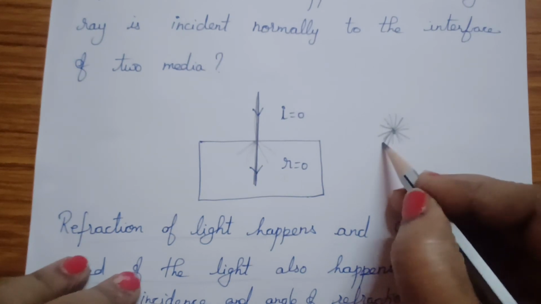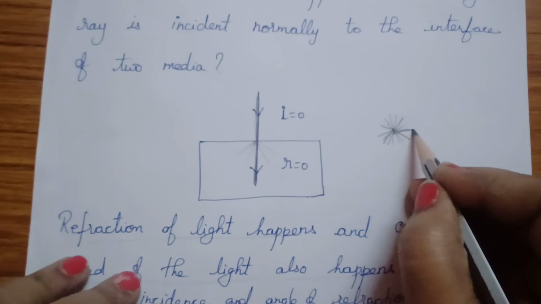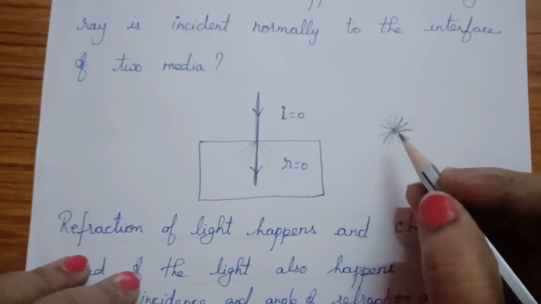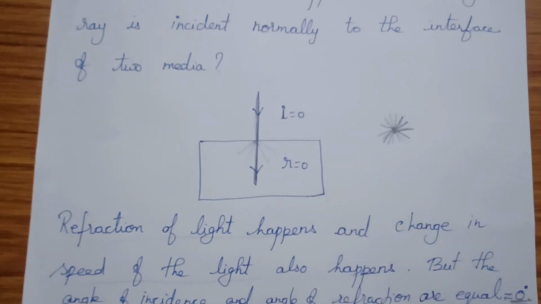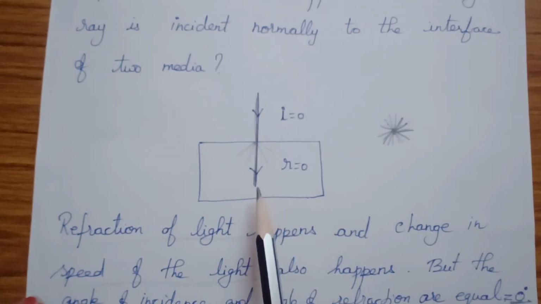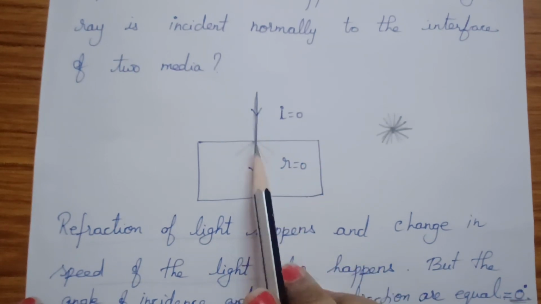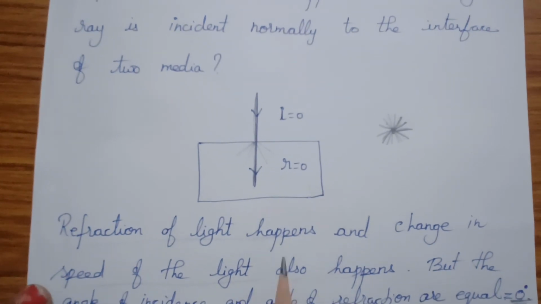Whether it has to bend in this direction 10 degrees, or in this direction, we don't know. Because of the symmetry, it has to pass straight. So refraction of light happens here. The speed of the light will be reduced or increased, but the angle of incidence and the angle of refraction will be just equal to 0. Clear on this? This is one of the special cases.